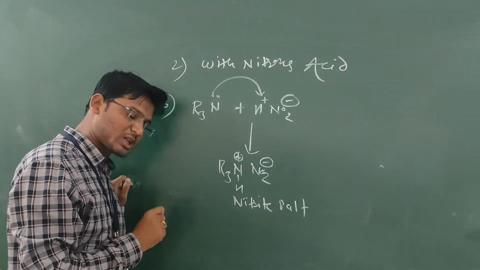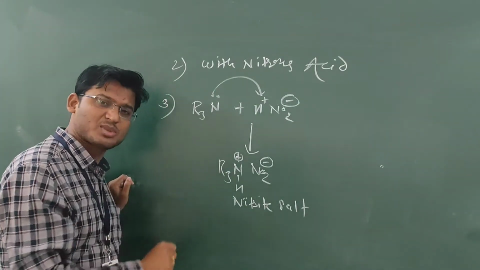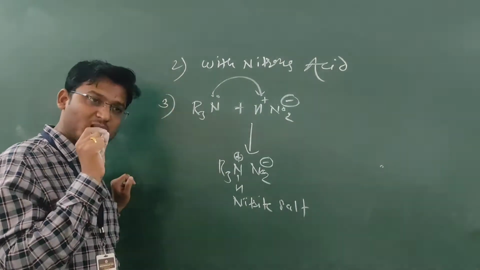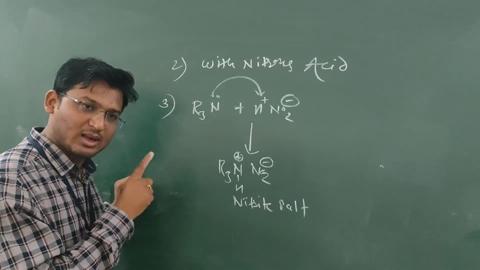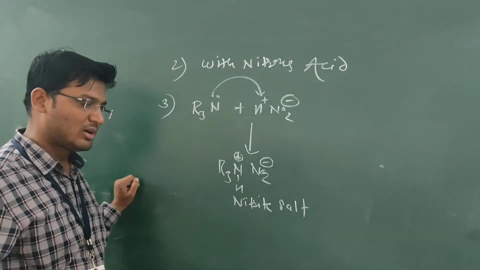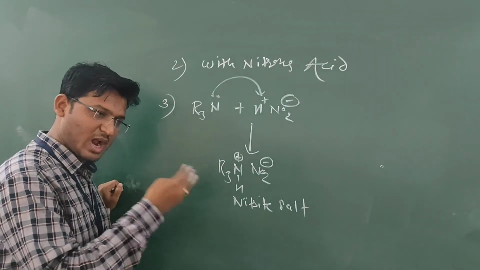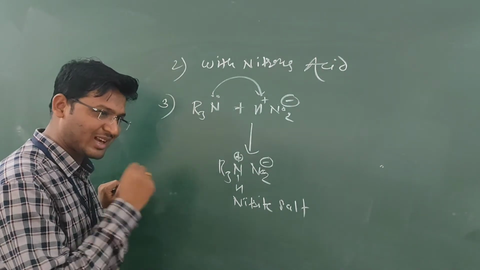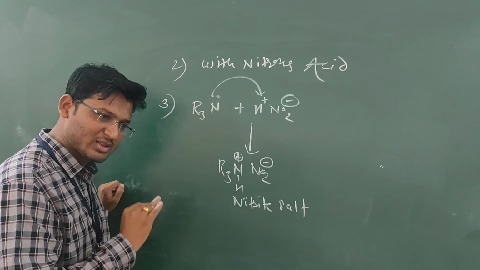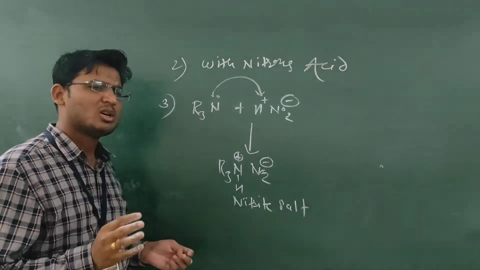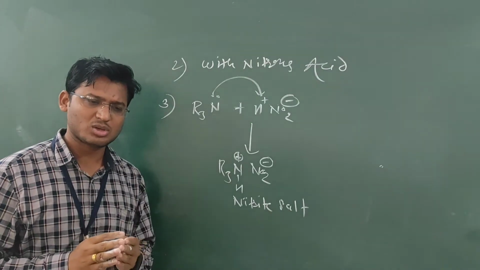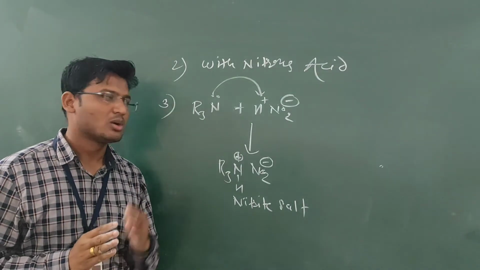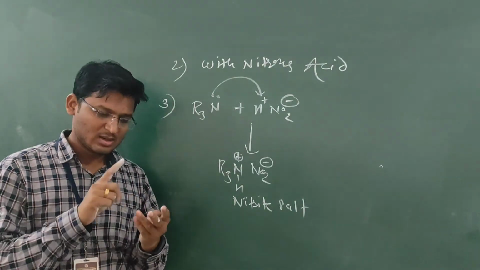When it forms an oily nitrosoamine, it is a secondary amine. When it forms a nitrite salt, it is a tertiary amine.